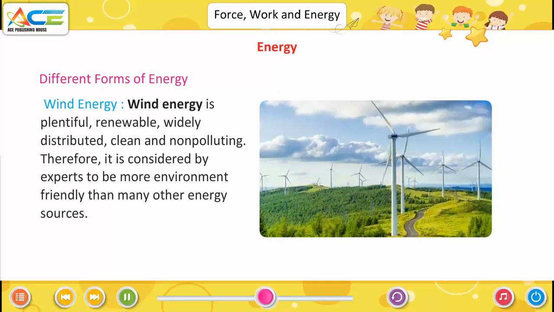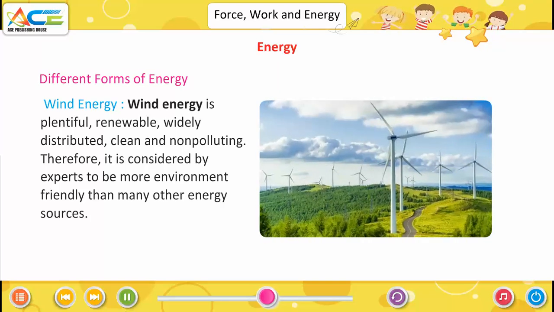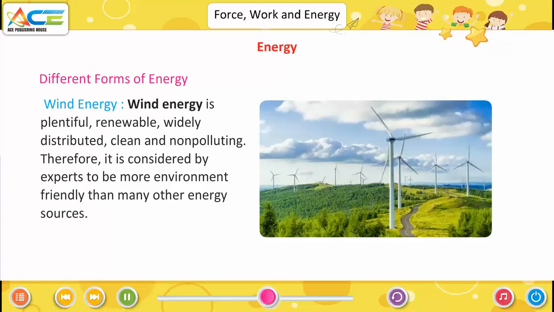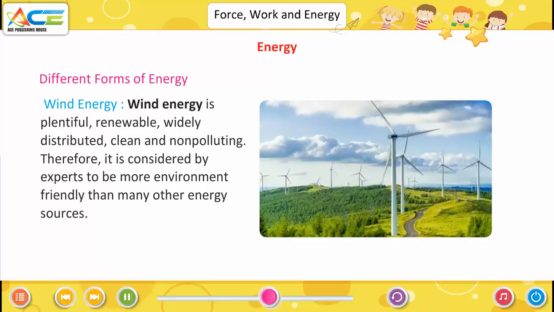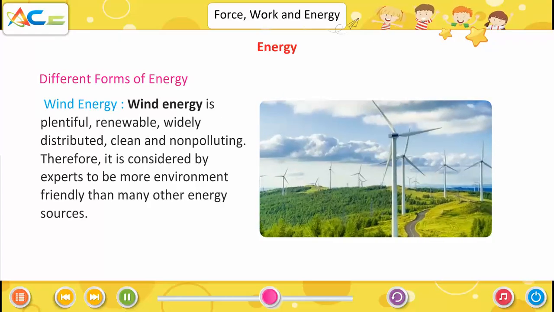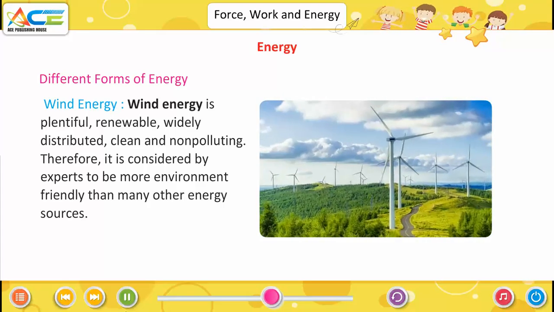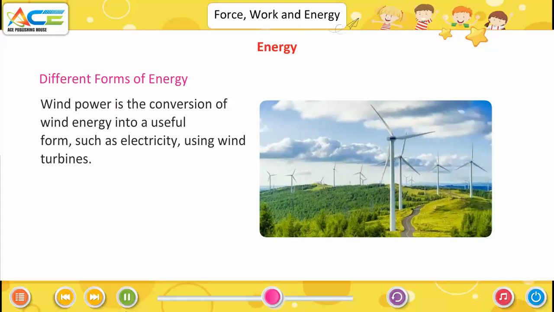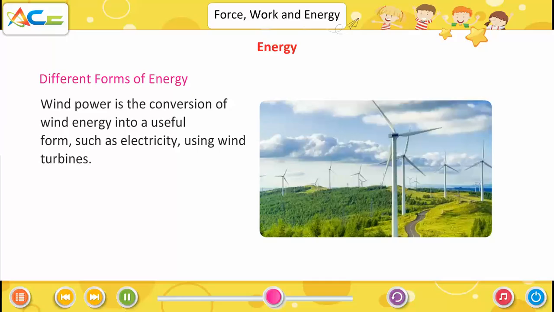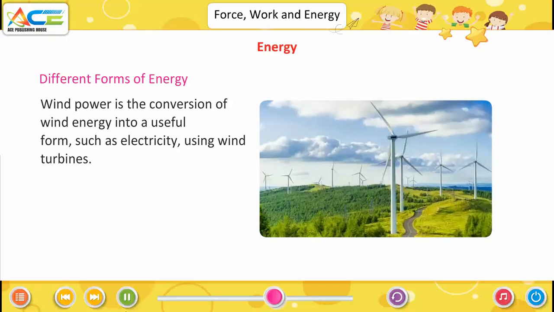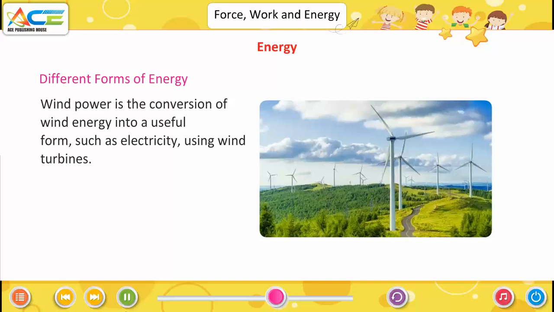Wind energy. Wind energy is plentiful, renewable, widely distributed, clean and non-polluting. Therefore, it is considered by experts to be more environment friendly than many other energy resources. Wind power is the conversion of wind energy into a useful form such as electricity using wind turbines.